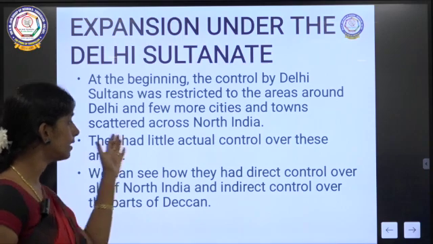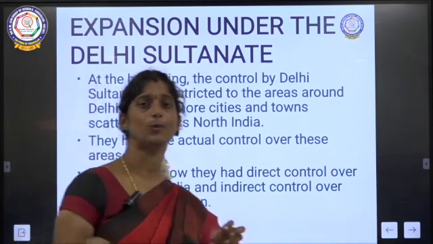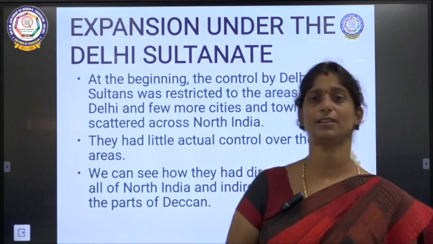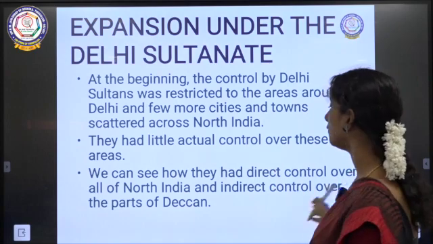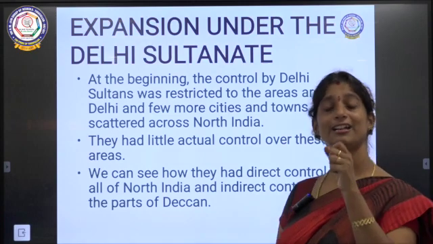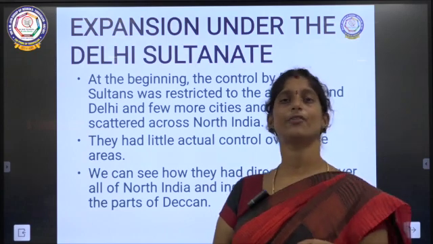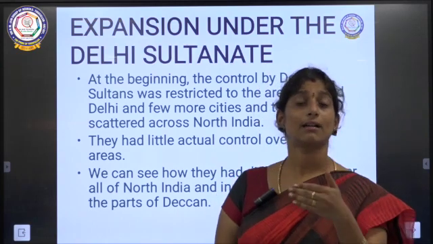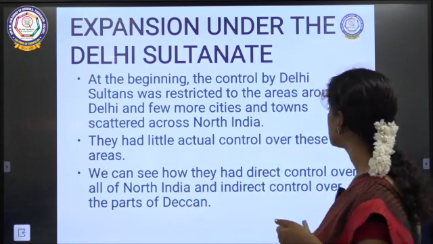Very small towns and very small cities were also ruled in the beginning stage. They had little actual control over these areas. There were many small kings who were ruling, so these people had very limited control over these places. Later they had control over North India and indirect control over parts of the Deccan. They had direct control over North India because they were located there, but the Deccan was almost in South India, so direct control was not there. There was only indirect control, right?